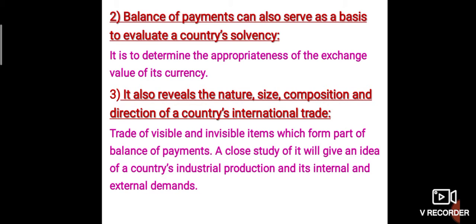Third one, it also reveals the nature, size, composition, and direction of a country's international trade. Trade of visible and invisible items forms part of a balance of payments. A close study of it will give an idea of a country's industrial production and its internal and external demand.